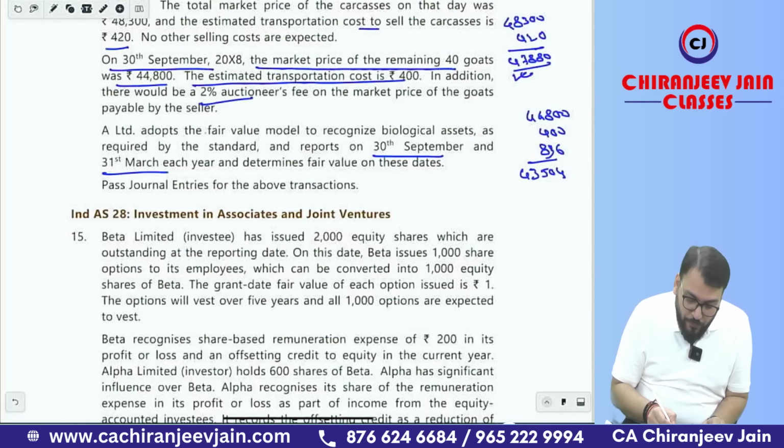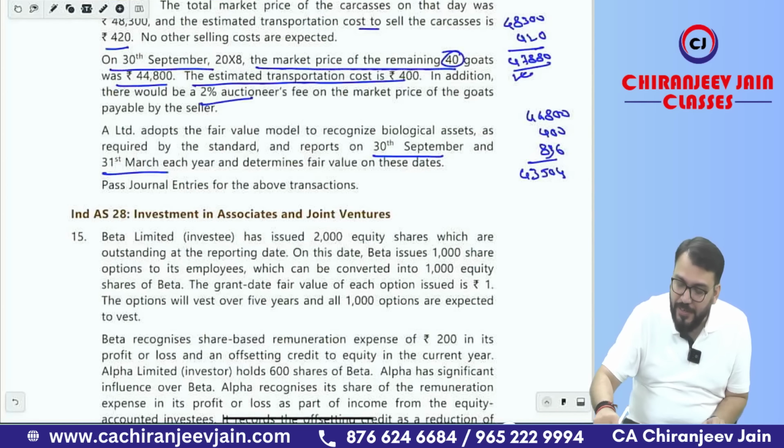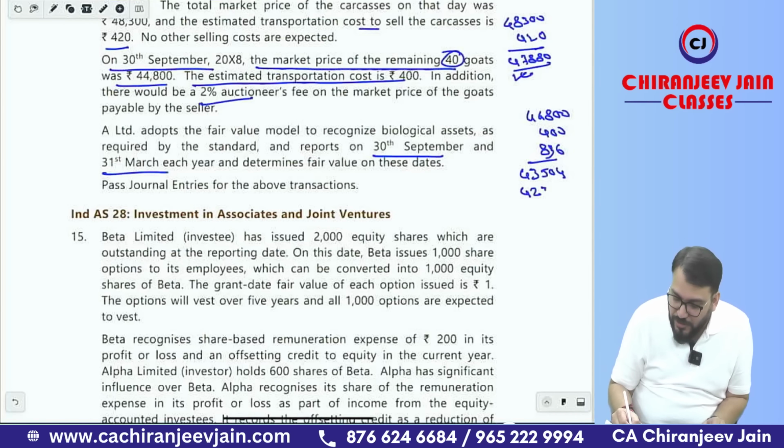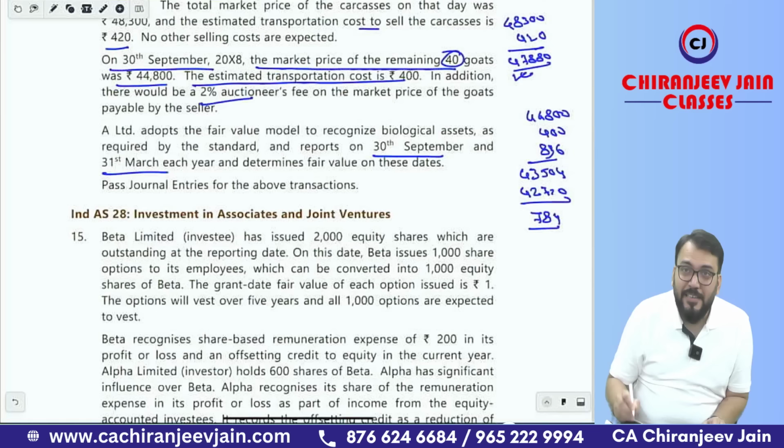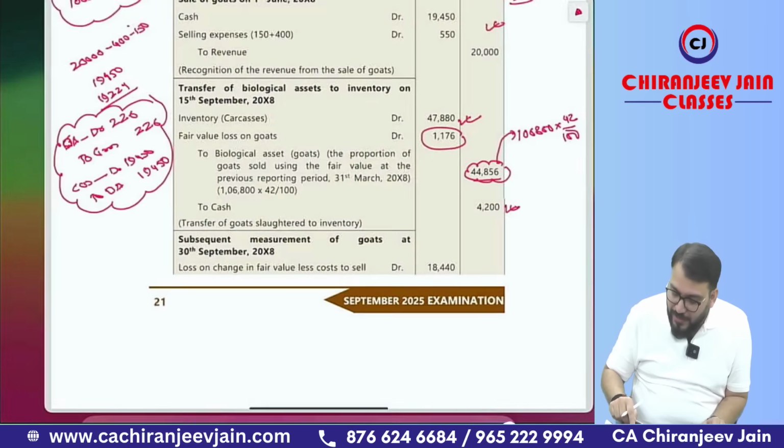And what is the carrying amount? Carrying amount of 40 goats, whatever is left, is 1,06,800 into 40 divided by 100, that is 42,720. So once again there is a gain. Gain is how much? 43,504 minus 42,720, the gain is 784. This gain will be recognized at the end, means on 30th September. The journal entry is what? Biological asset account debit to gain.